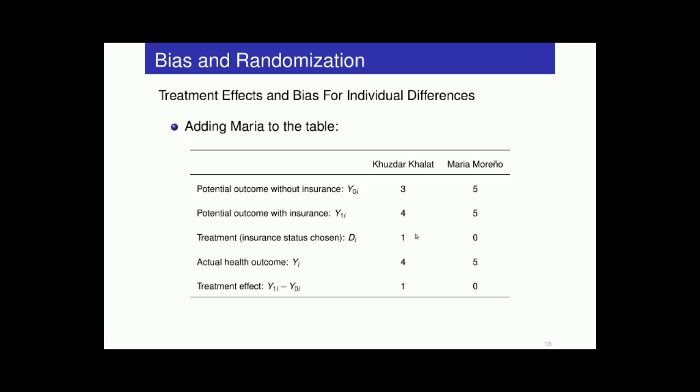Now again, we're talking about potential outcomes here. For Kuzdar, there are two alternate realities that could have been realized, even if only one of them actually was. If Kuzdar did not get health insurance, his health status would have been 3. If he did get health insurance, which is what actually happened, his health status would be 4. So for Kuzdar, the treatment effect of health insurance is positive 1. It's actually a good thing for him to have health insurance.